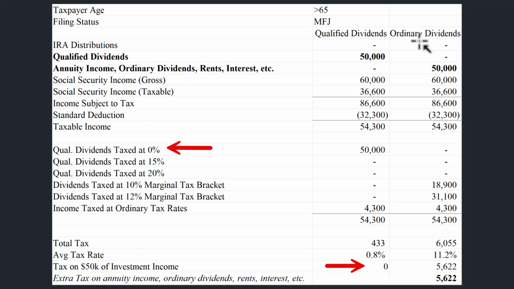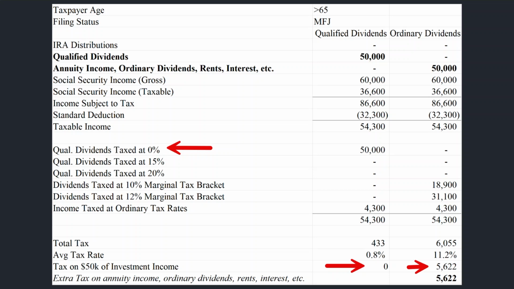Now let's compare that to ordinary dividends. And by the way, ordinary dividends are taxed the same as annuity income, rental income, or interest. So if you have $50,000 of ordinary dividend or rental income, you ultimately end up paying $5,622 of tax on that income stream, all things held equal. So it makes a huge difference, the character of your income when you're in retirement, when it comes to how much tax you're going to pay on that income stream.